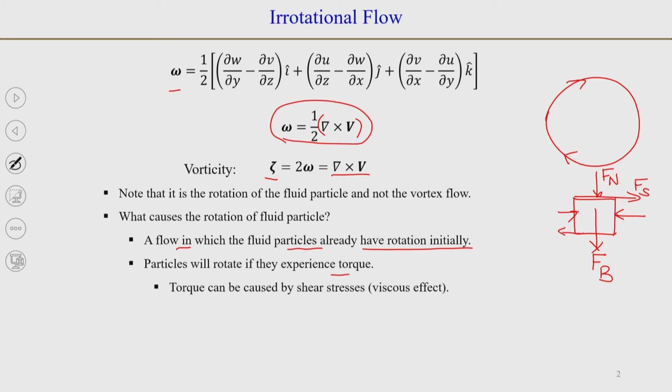When you have a shear force, that is the thing that will give a torque, so that the fluid particle can rotate.